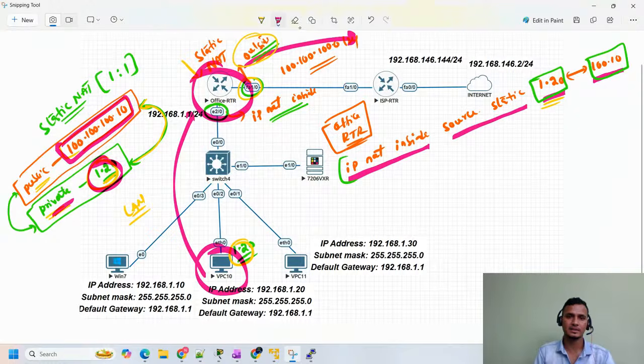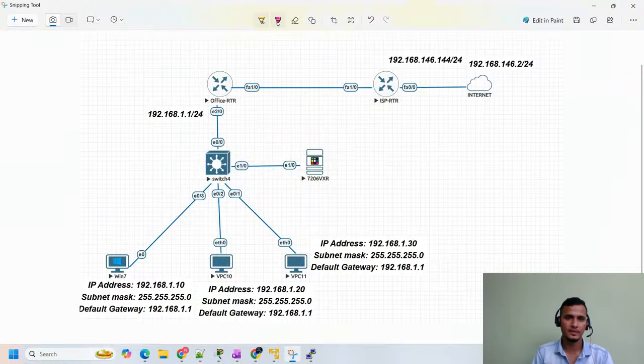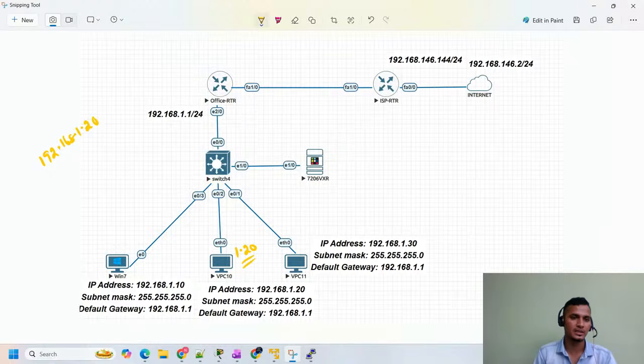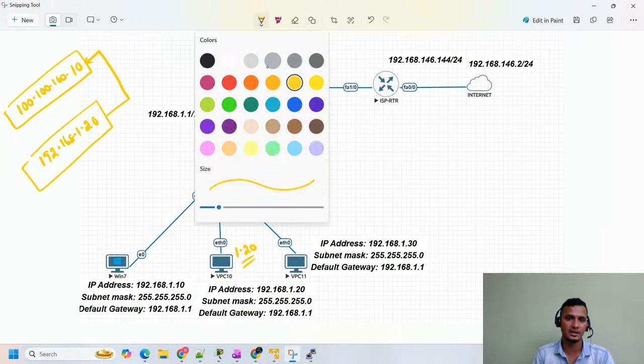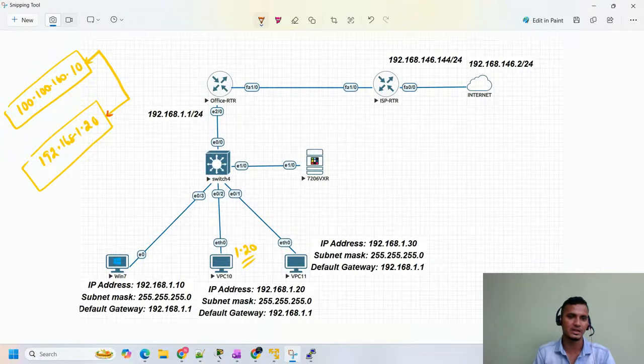So this is the NAT, right? Let me wipe it out once again. See, this is the 1.20 PC. For this 1.20 PC, we tried NAT. The private IP 192.168.1.20 is our private IP address. We NAT this IP with the public IP address 100.100.100.10. Whenever this 1.20 user tries to reach the internet, this IP is translated to 100.100.100.10 and used to reach the internet, and the vice versa traffic used to come back.